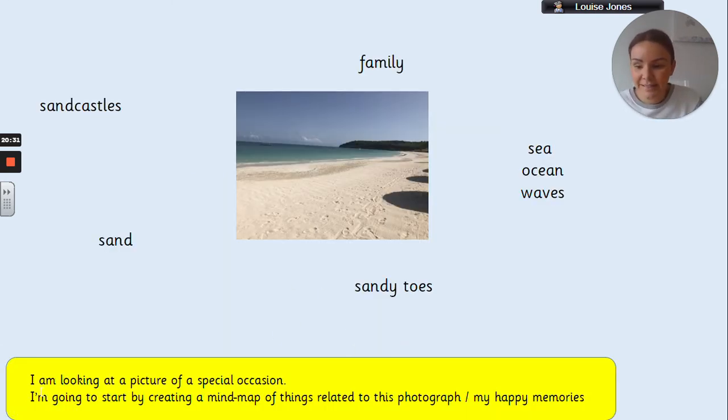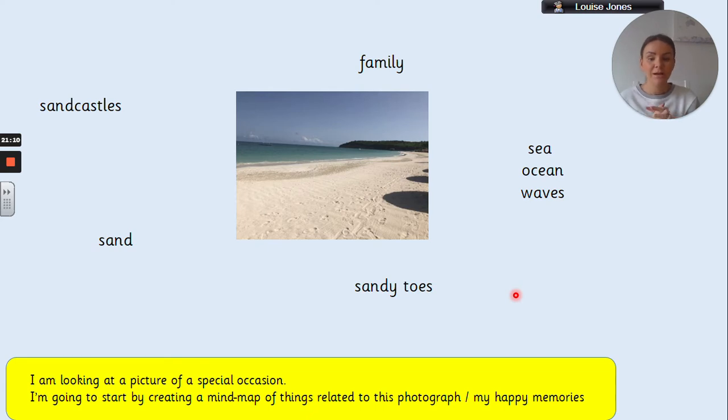So this here is my photograph of a special occasion. This is a special occasion to me because it was a holiday that I went on when we were allowed to go on holiday, and it was the last holiday I went on before all of this happened. So it's special in my mind. I think about it all the time. So I'd like you to now get your photo of your special occasion and just have it in front of you, so that as I'm talking about my photo and doing the activities, you can be thinking about things that relate to your photo that you've got.